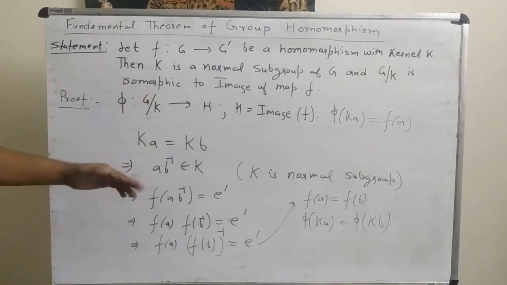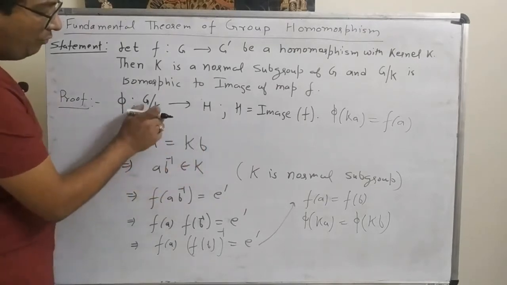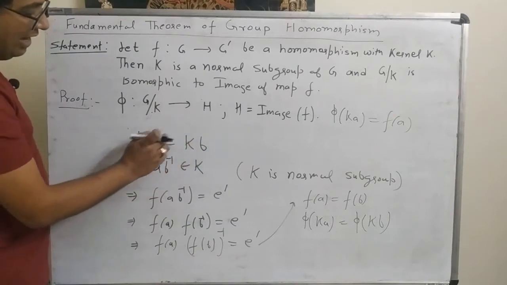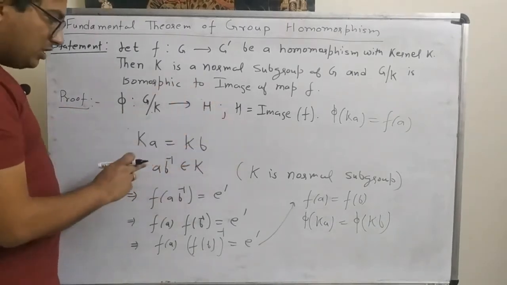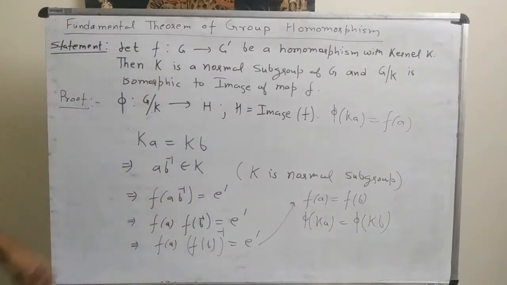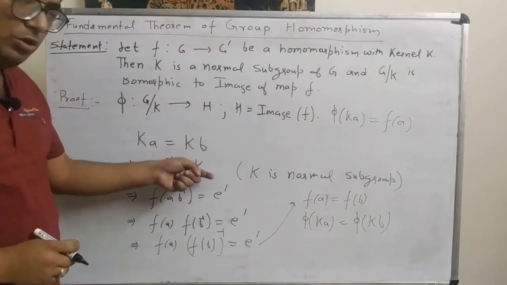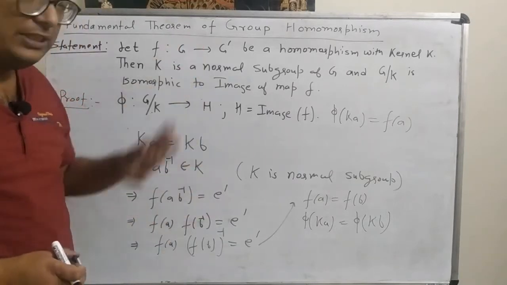So let's revise it, then we will move to the next step. First we take the two elements Ka and Kb of G by K, and let these two elements be the same. We will try to prove that if the elements are the same, then their images are the same. K is a normal subgroup, Ka is equal to Kb, this implies AB inverse belongs to K. Since K is a kernel and AB inverse belongs to K, F of AB inverse should be equal to the identity of G dash.